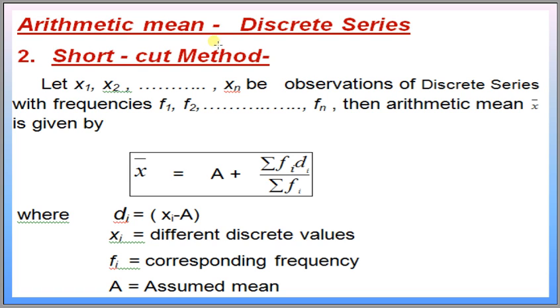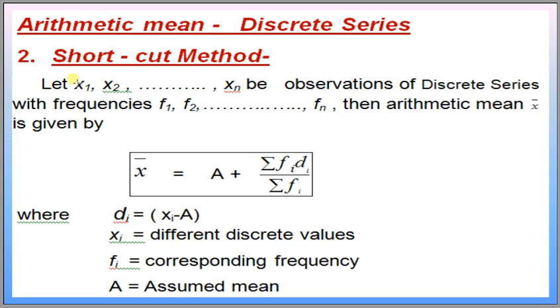Arithmetic mean in case of discrete series. Second method, shortcut method. Let x1, x2, xn be observations of a discrete series with frequencies f1, f2, fn. Then arithmetic mean x bar is given by x bar is equal to a plus summation fi di divided by summation fi, where di is equal to xi minus a.